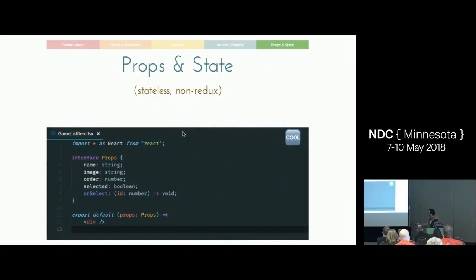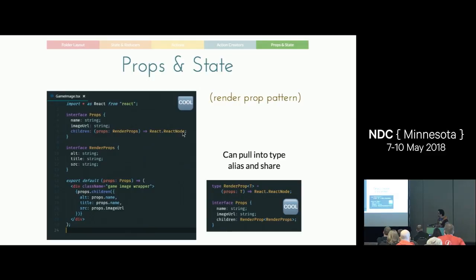Stateless is even simpler. You got your function. It takes props. Your props are these. That's it. There's nothing extra that you have to do for that. Where it gets interesting is in more complex patterns. This is the render props pattern. Let's go into this.